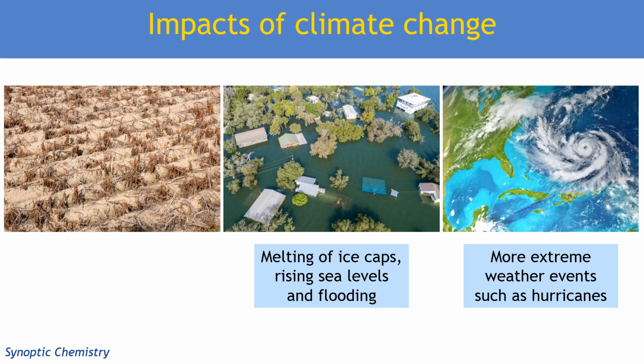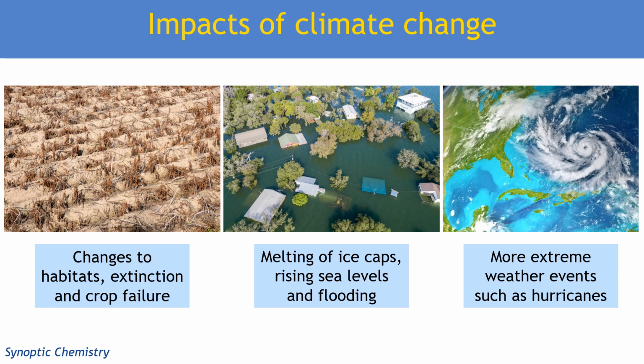And that can also lead to flooding, particularly localised flash flooding, which we've seen a lot of in recent years. And because of the increase in temperatures globally, we're going to get changes to habitats. So we're going to get extinction of particular species, or species being confined to a much smaller region because there are only certain areas where the temperatures are correct for them to survive. This particularly affects plants, and of course that means it can affect crops and food production.